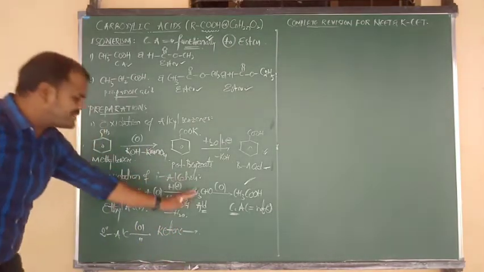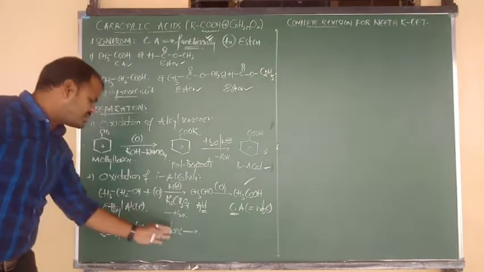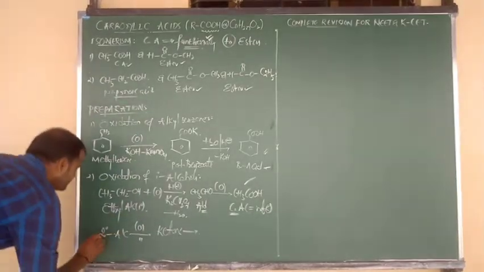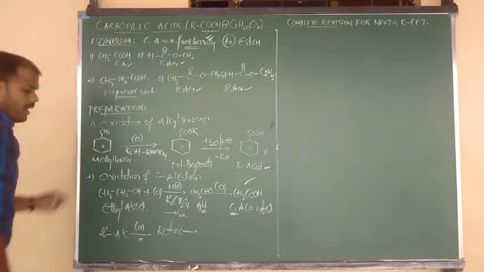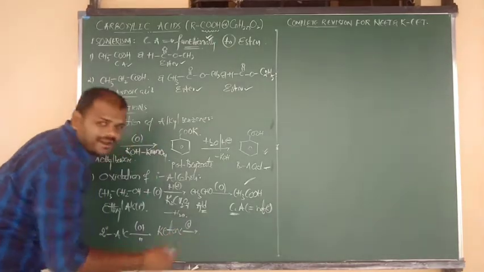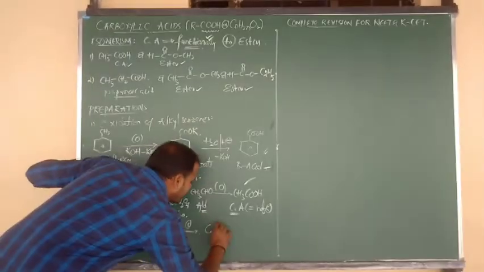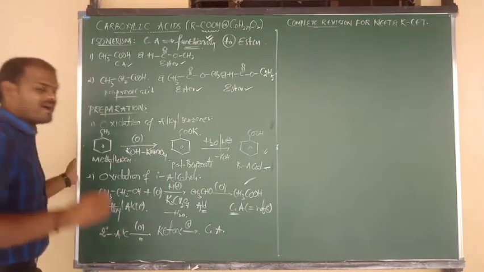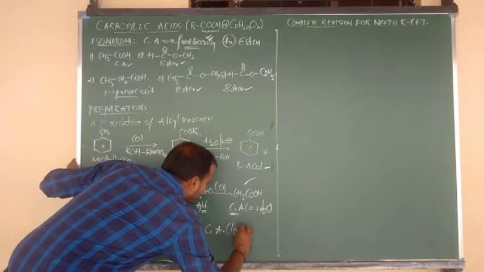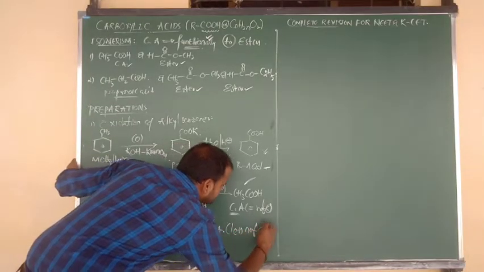Primary alcohols upon oxidation give aldehyde, but secondary alcohols upon oxidation give what? Ketones. And ketones undergo again what, beta? Oxidation. They are also giving carboxylic acid, but here the carboxylic acids have less number of carbons.